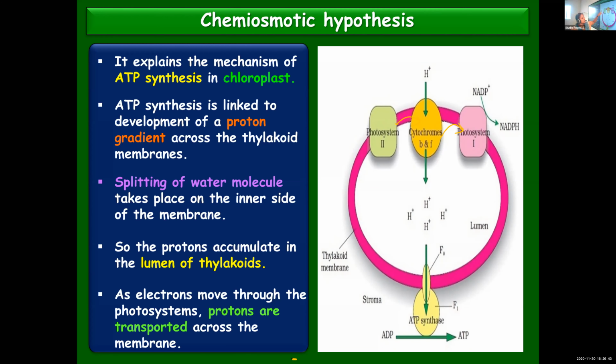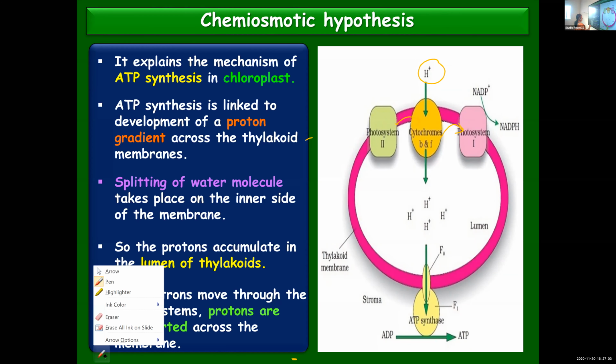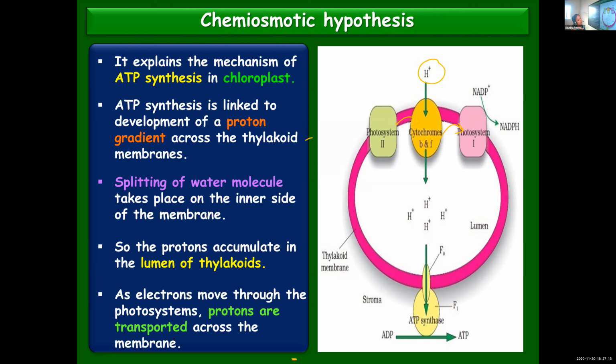As the electrons pass through these different components, from photosystem 2 to the electron transport system, and from there to photosystem 1, they will release energy. Utilizing this energy, protons from outside will be transported. What do you mean by outside? Outside the thylakoid membrane, what is present? Can anybody tell me? External to the thylakoid membrane, what do you call that part?